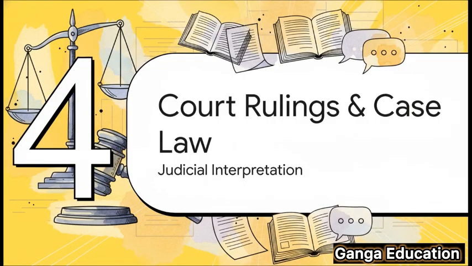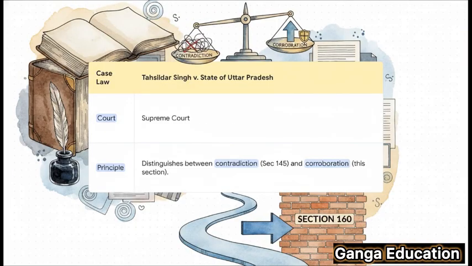So what do the courts have to say about this? Judicial interpretation is key to understanding the finer points. Let's look at how the higher courts, especially the Supreme Court, have viewed this provision. The landmark case you absolutely have to know here is Tahsildar Singh versus State of Uttar Pradesh. In this case, the Supreme Court drew a very clear line in the sand. They explained that a former statement can be used in two ways. You can use it for contradiction, which is to show the witness is lying or confused, but you can also use it for corroboration, to show they are telling the truth. Section 160 is exclusively for that second purpose, to support, to corroborate.